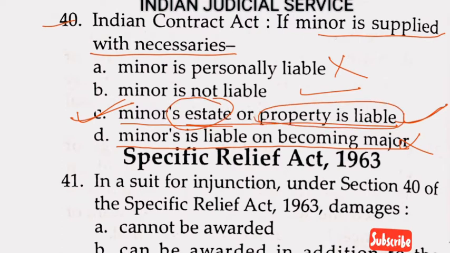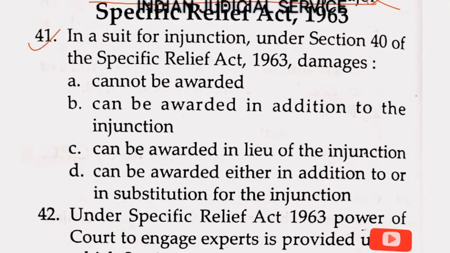A person who supplies necessary goods to a minor can recover his expenses from the estate or property of the minor. Answer option C. Now question number 41.